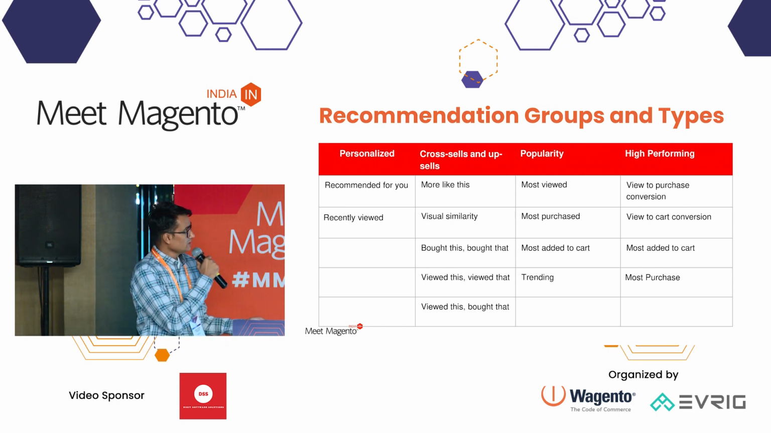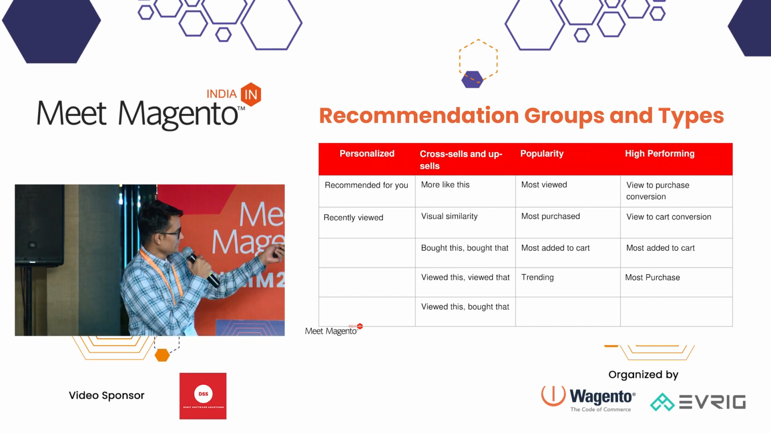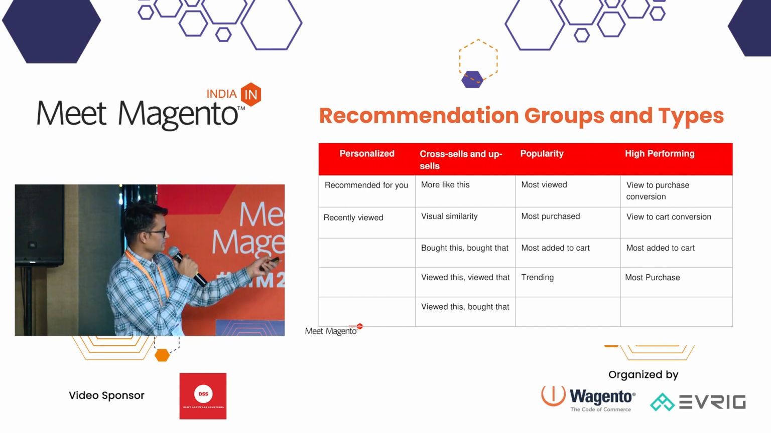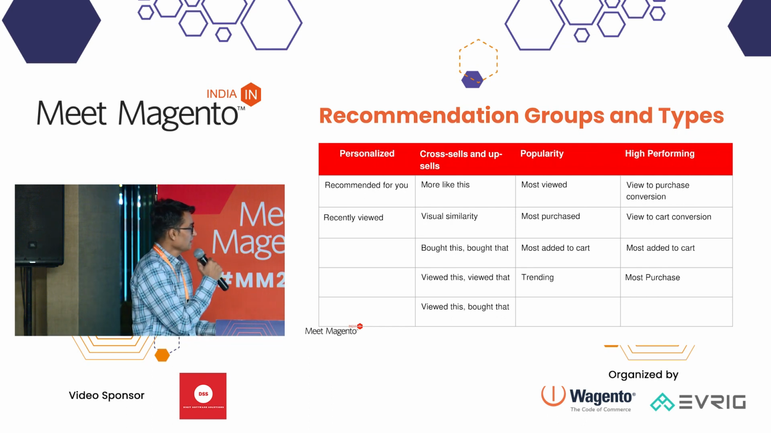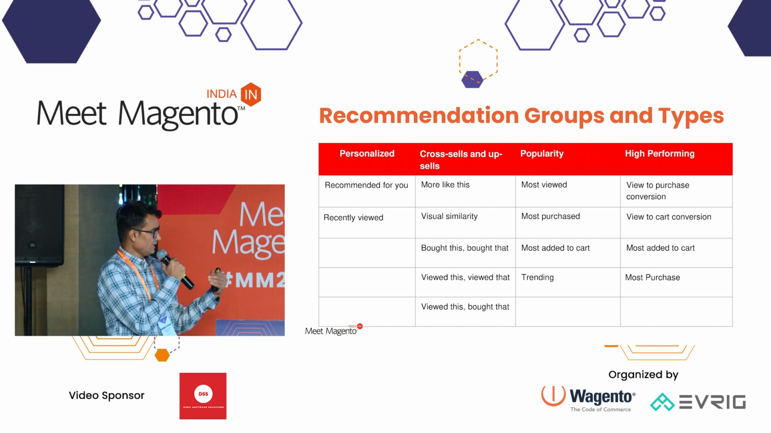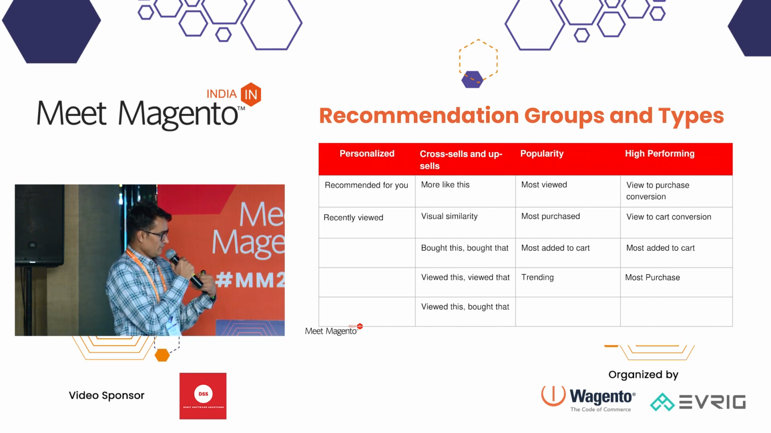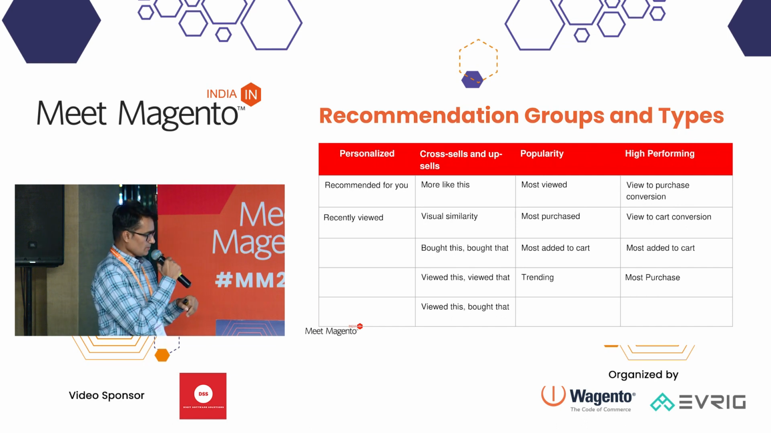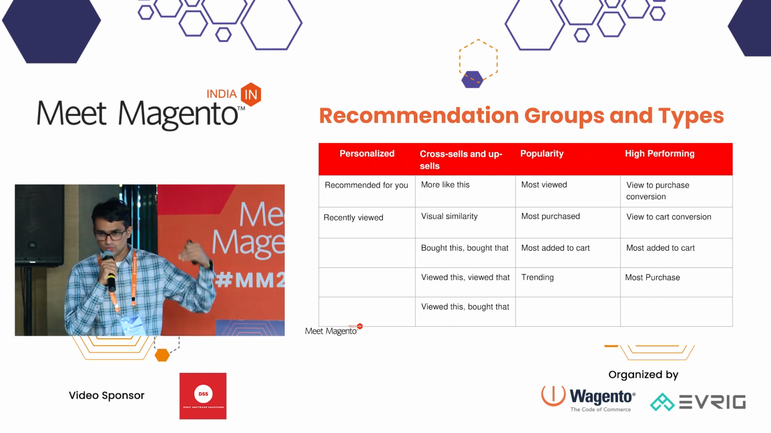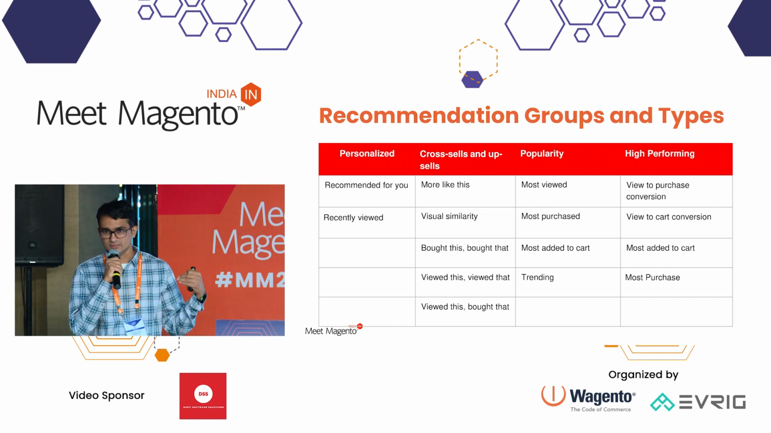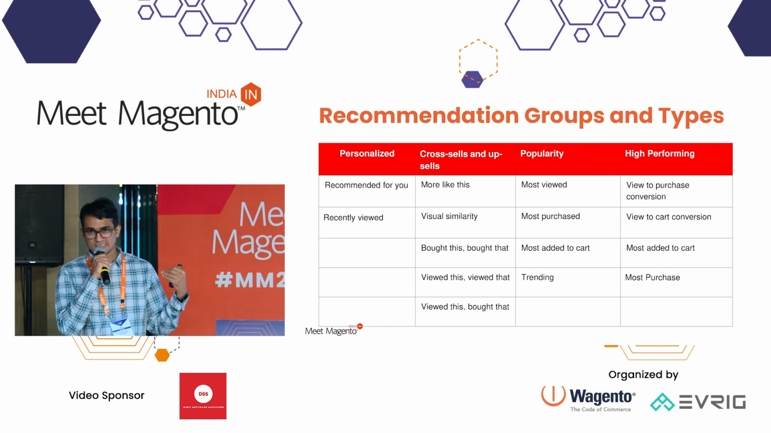Okay, so these are the groups, for example, here we are selecting the recommendation type, right? Personalized, cross-sell, upsell. So what comes under each, that I'm showing here. So under cross-sell, upsell, we have more like this, visual similarity, bought this, bought that, viewed that. And under popularity, we have most viewed, most purchased, most added to cart, trending. And under high performing, we have view to purchase conversion, view to cart conversion, most added to cart, and the most purchased. So these are the different groups. And under each, we have a different set of recommendation types, which we can select while creating the new recommendation.